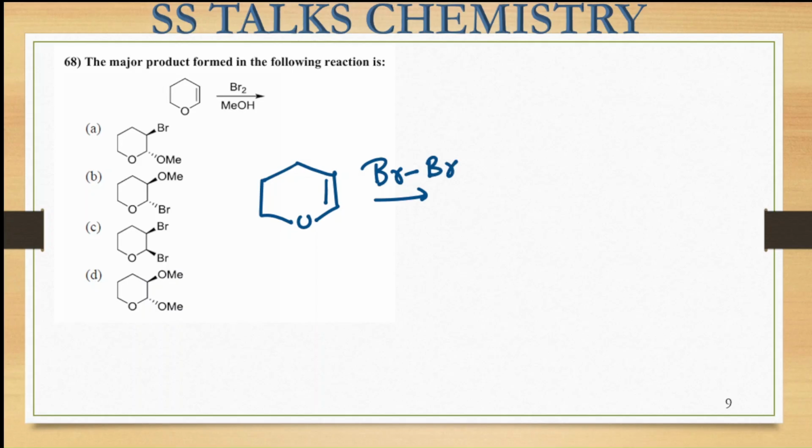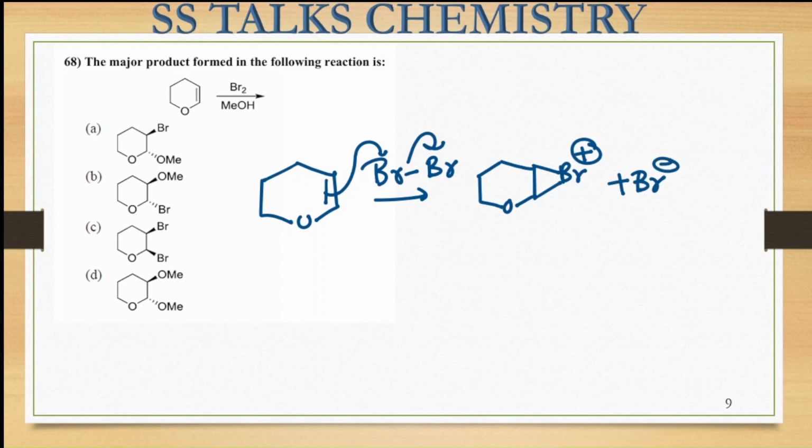So what is gonna happen? This alkene electron density will be shifted, and this Br is gonna leave from here. So this will result in the formation of the bromonium ion over here. So here there will be a positive charge along with the release of your Br negative ion. Right? Now you can see there is the presence of this oxygen atom that is having the electron density, so it can provide this type of NGP effect, you can say, that will release the strain from this bromonium ion ring that has been formed over here, right?